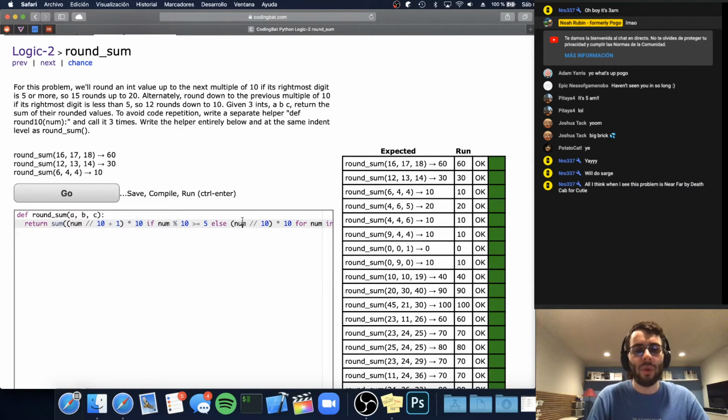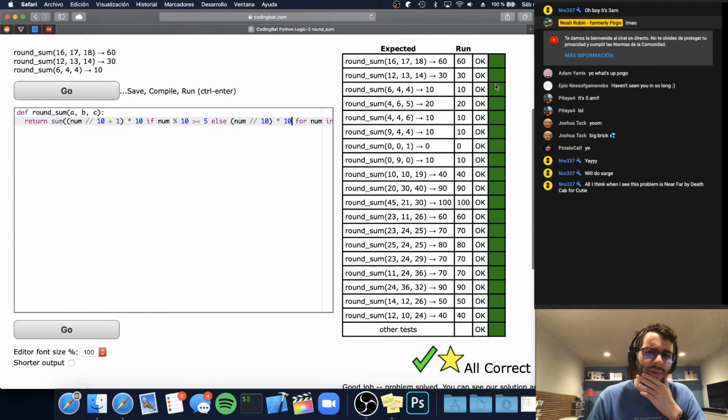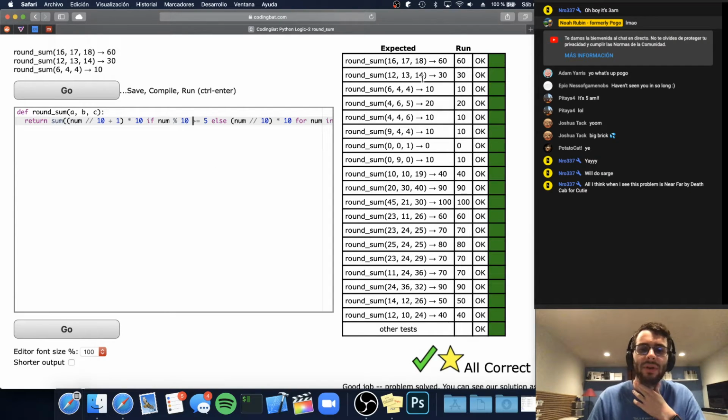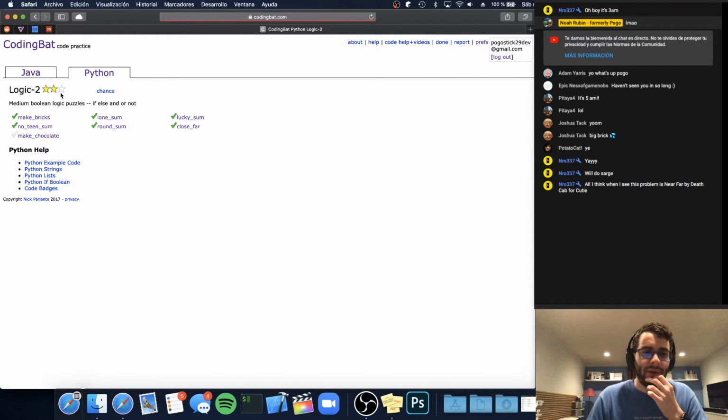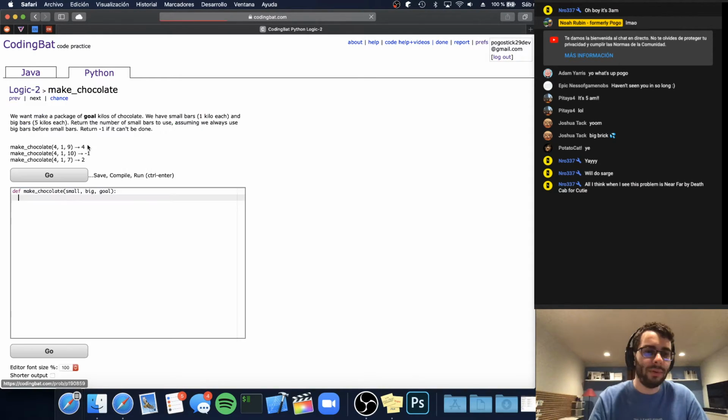And in the case that we don't want to round, we just do the integer division and the multiplication like that. And so that's it. This one was really easy. It was one of the easiest ones. I guess if you're a little rusty on your number manipulation, it could be a bit tricky. But yeah, that's good. We got our second star. I guess there's 3 stars and there's 7 problems. So when we solve this last problem, we'll get our 3rd star.